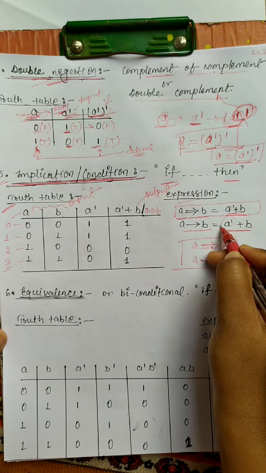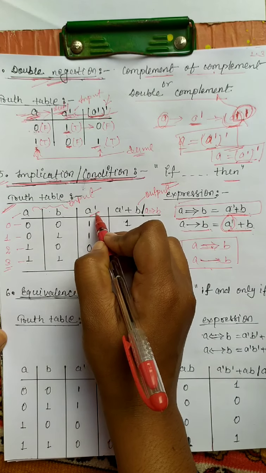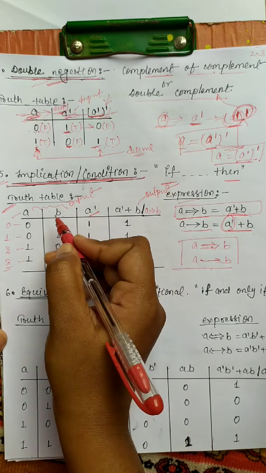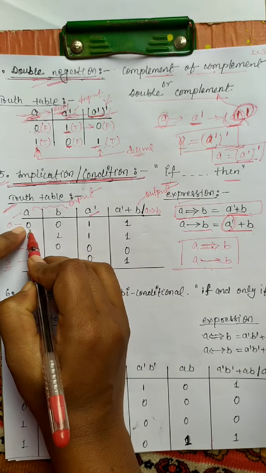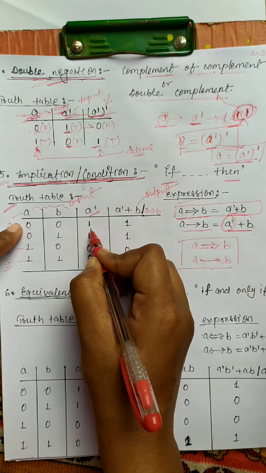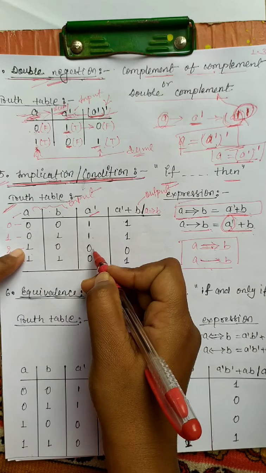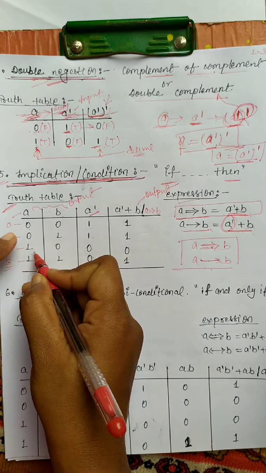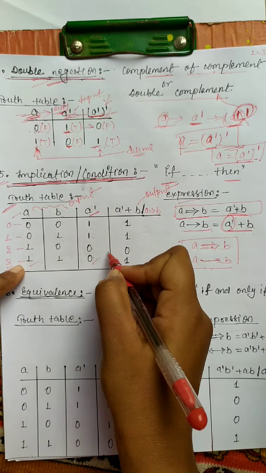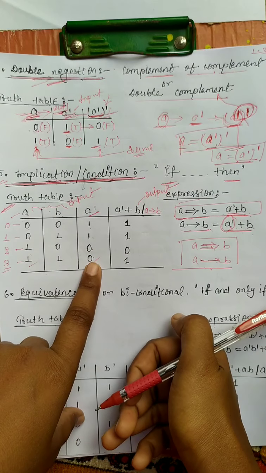So firstly we find the value of A dash. What is the value of A dash? A dash is the negation of A. If A is 0, the negation of A is 1. If A is 1, the negation of A is 0.